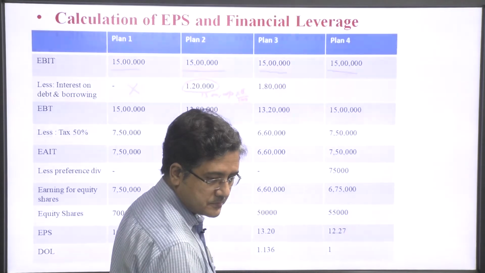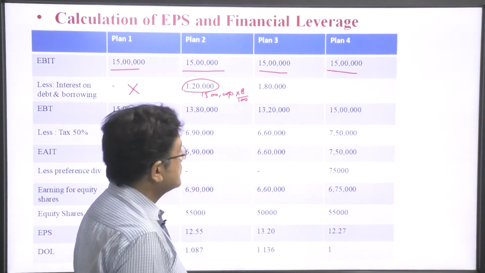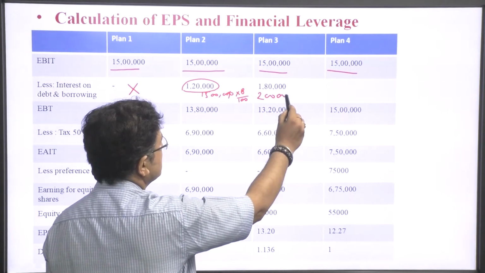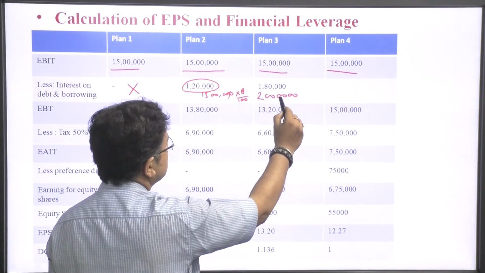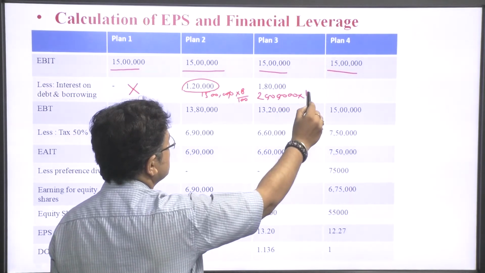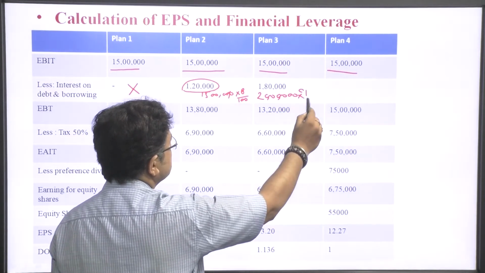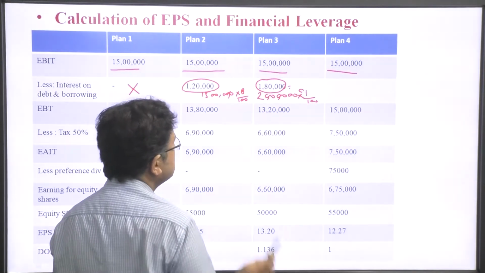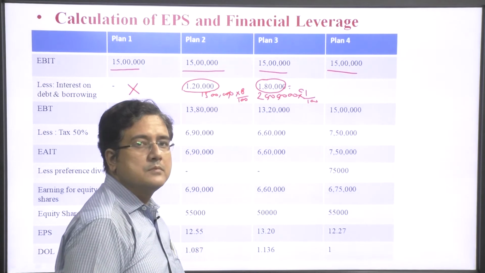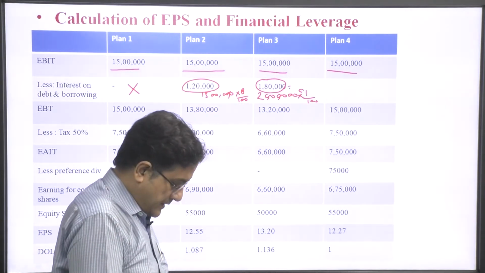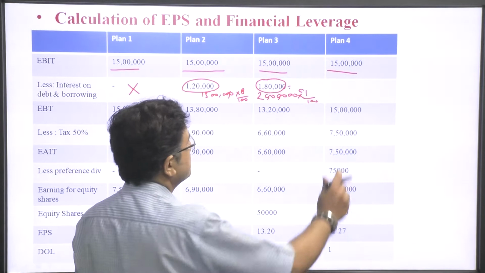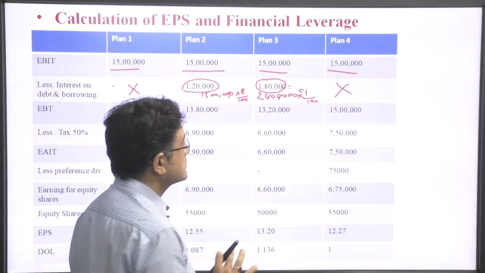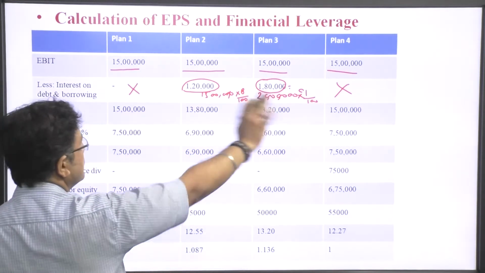So, 20 lakhs into 9% equals 1,80,000. We deduct this, and in the first and fourth plans there is no interest.